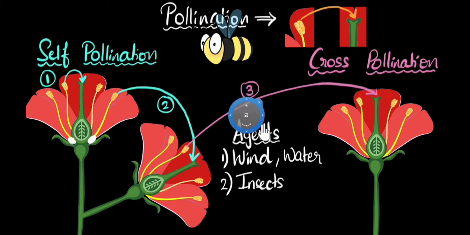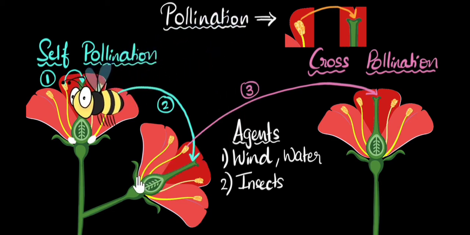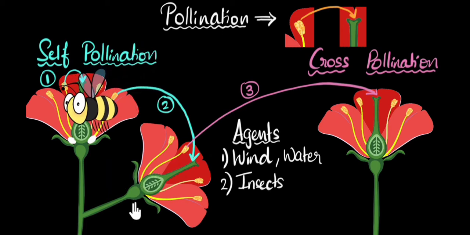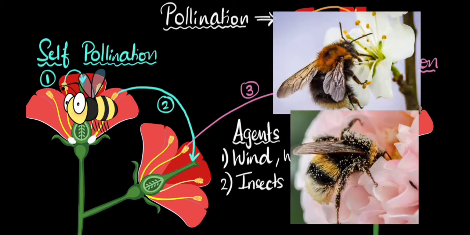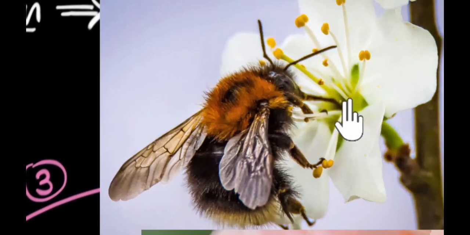So what these bees do, they get attracted to that particular flower, they sit on that particular flower, and they start drinking that nectar. And as they start drinking that nectar, the pollen grains start sticking to the bees. Let me show you a couple of photos of that. Here on the top, you can see a bee drinking nectar from the flower. And as a result, you can see it's resting its legs on one of the anthers.